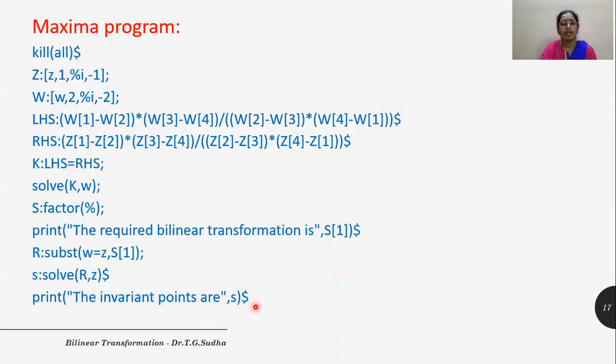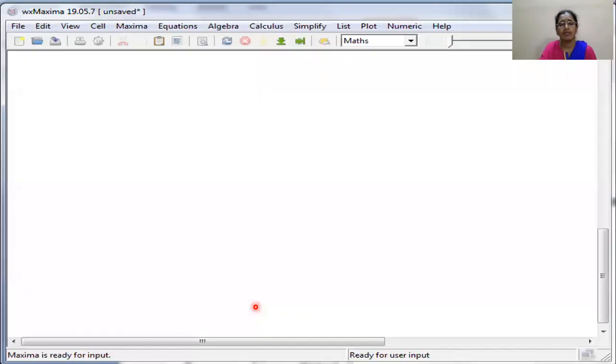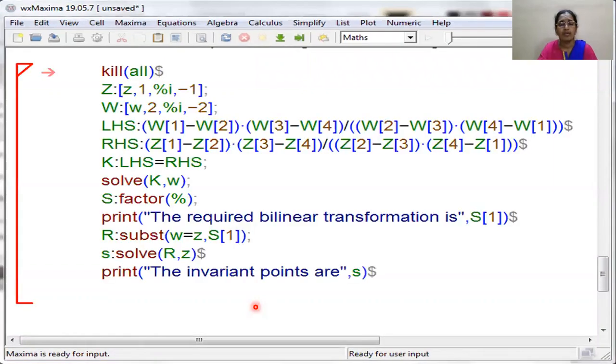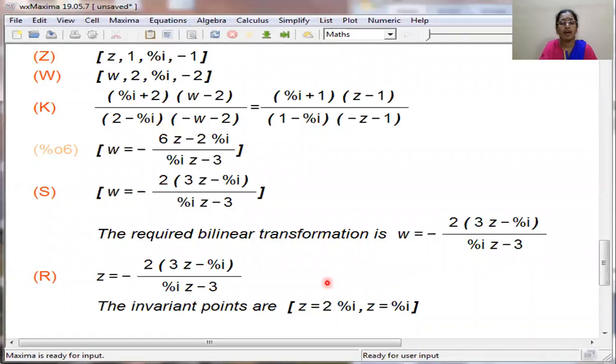So let us go to the Maxima window. So this is the Maxima window. Let us copy down the code here. So this is the code. Let us use Shift Enter key. So this will be the output. So these are the Z points and these are the W points. Cross ratios are equated here. That is left hand side is equal to right hand side. And this is the solution for W.